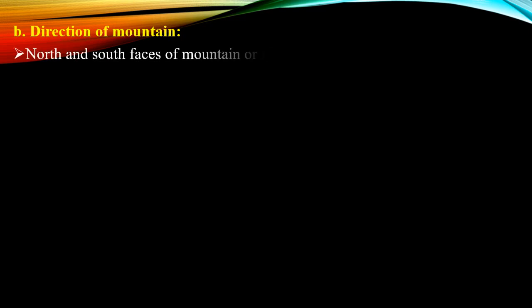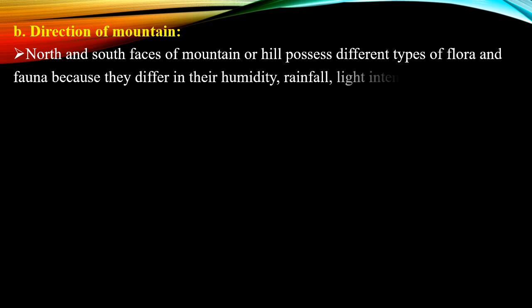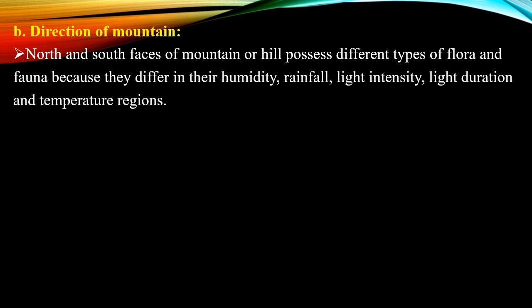The next topographic factor is the direction of the mountain. When we talk about the direction of the mountain, it is also one of the features where we can see different types of flora and fauna. Because of the higher humidity, rainfall, light intensity, light duration and temperature in some regions, the vegetation will vary. The face of the mountain is classified into two categories: windward side and leeward side.